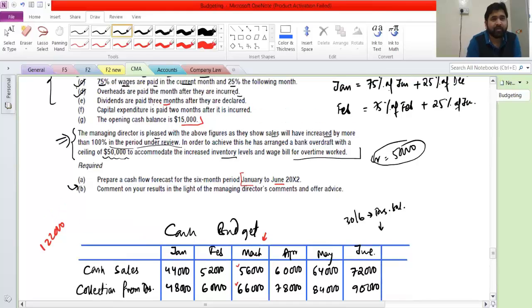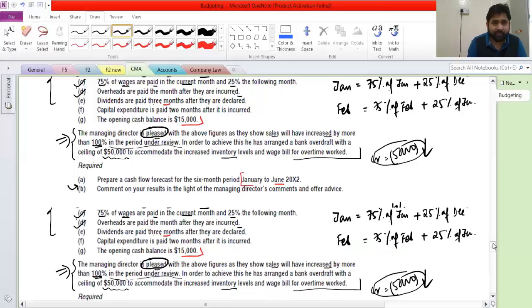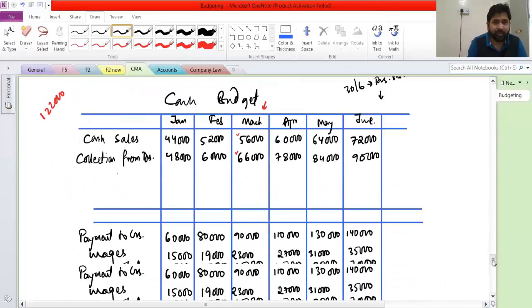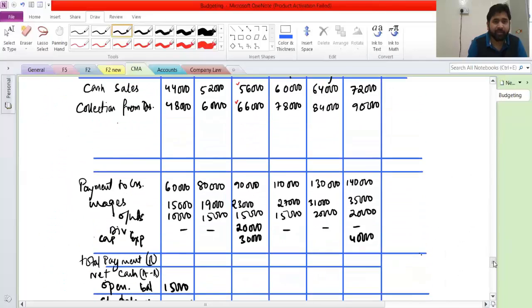In our maths, if I find a negative balance of more than 50 in these columns, then I will tell the manager that there is a problem in your cash flows. You should increase this level. So don't be too happy with the increasing sales. Sales will increase by more than 100%, so he was very pleased, and we'll ask him not to be too pleased. If everything is under control and the maximum negative balance is less than 50, good for him, he should be pleased then. Now we are done with this whole question. Everything from here has been placed and this is what we are getting. Now it is only manual work.